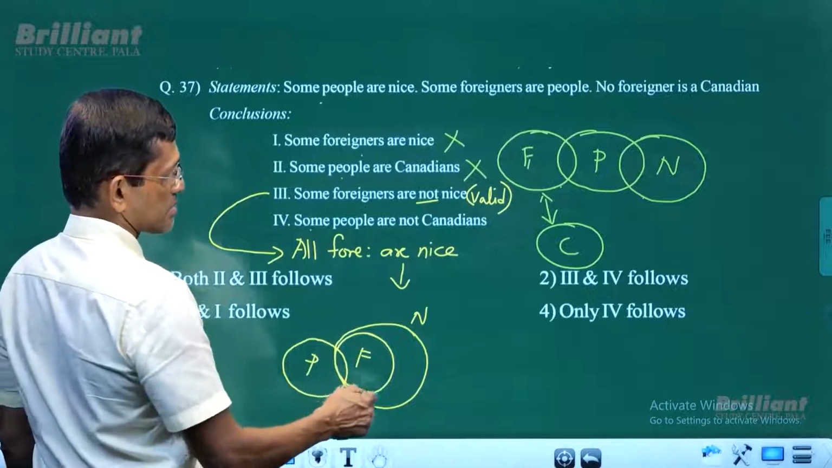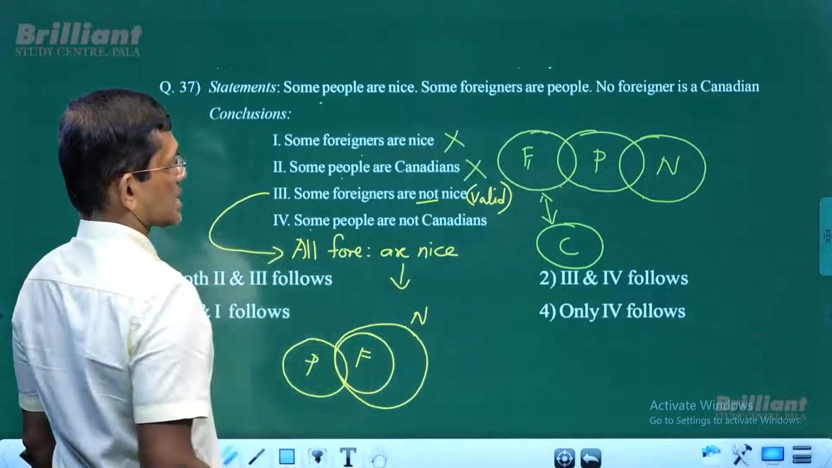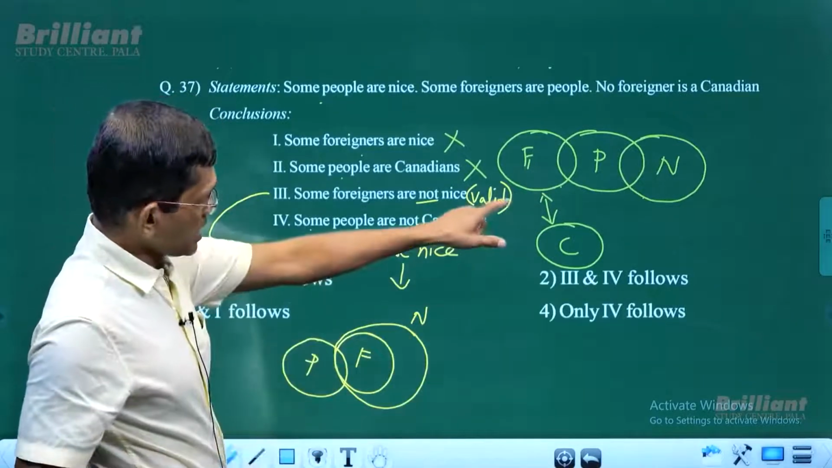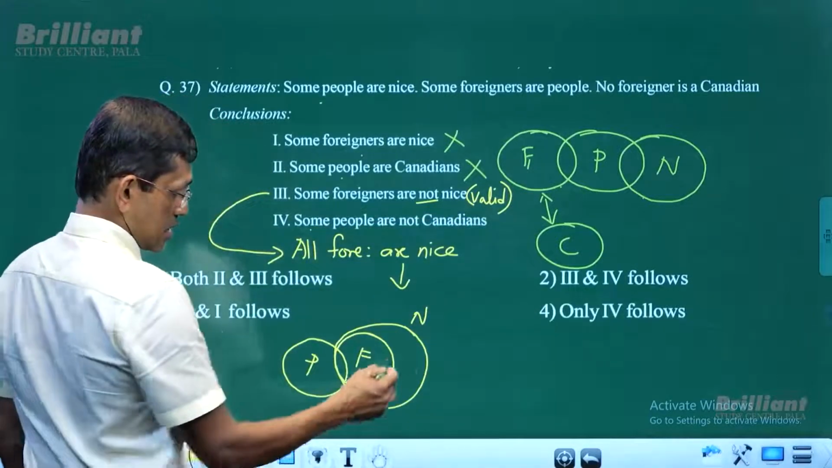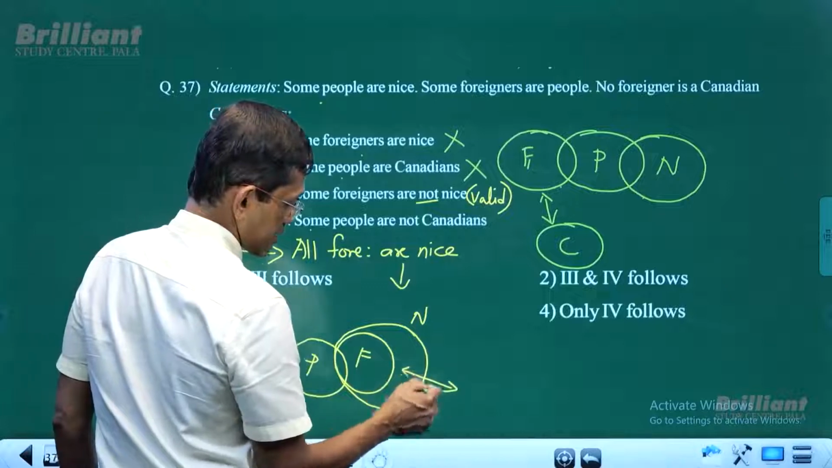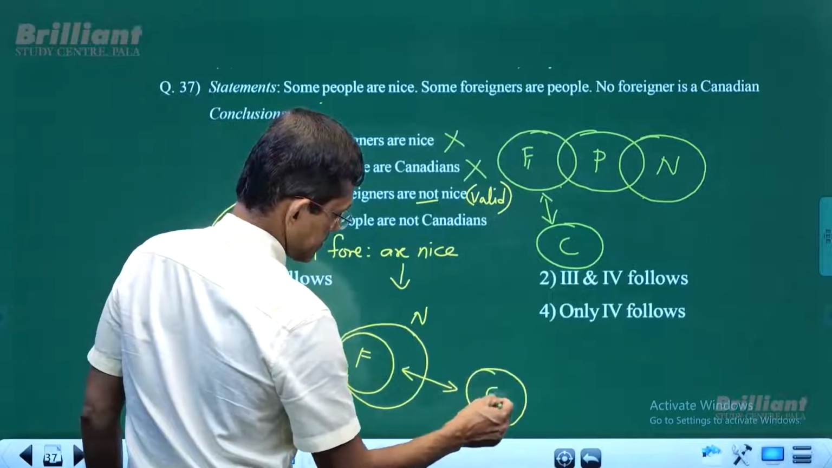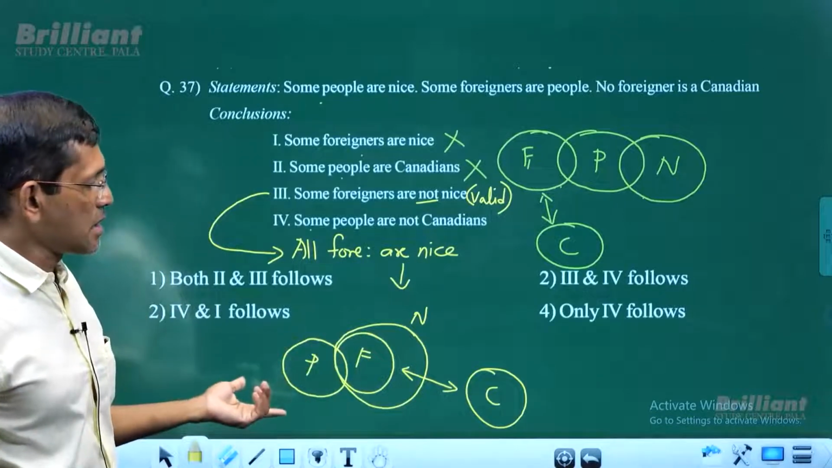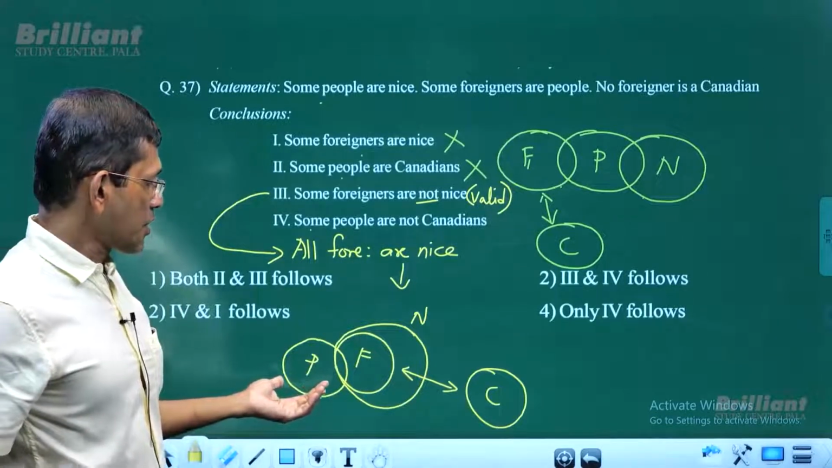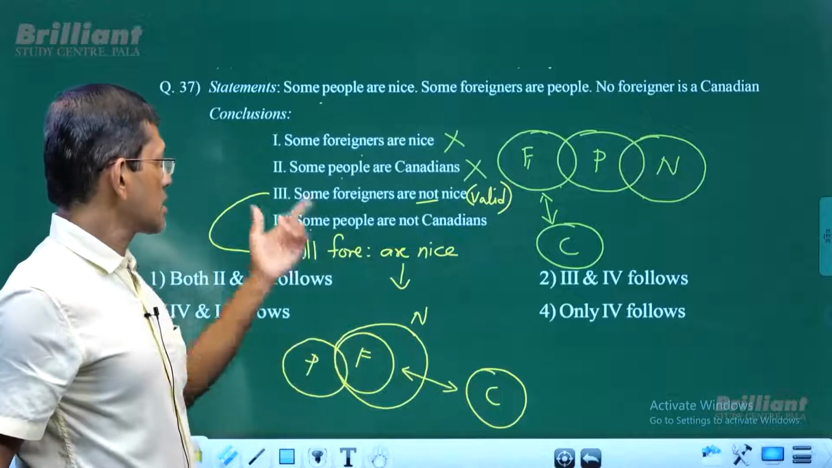Now foreigners, no foreigner is a Canadian. That is what the statement says. So that is what we have in the basic diagram. There is no intersection between foreigner and Canadian. So foreigner and Canadian, there is no intersection. Now we look at whether this new diagram exists when we check with the statements.